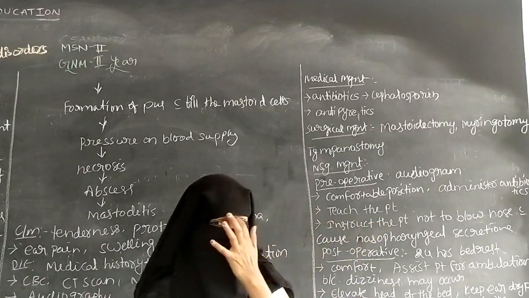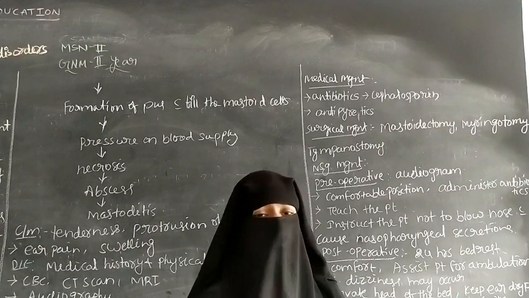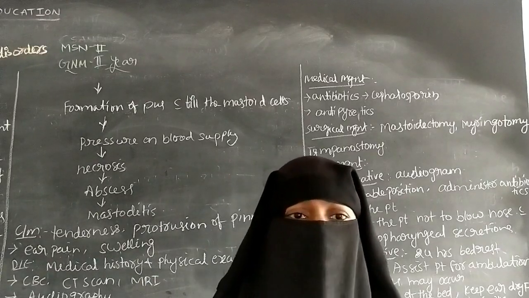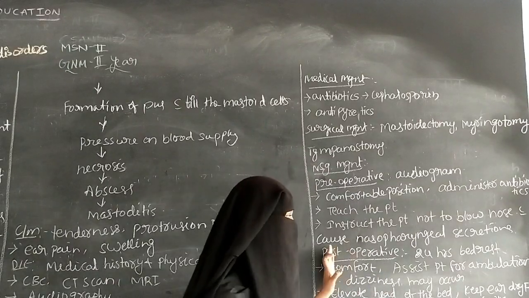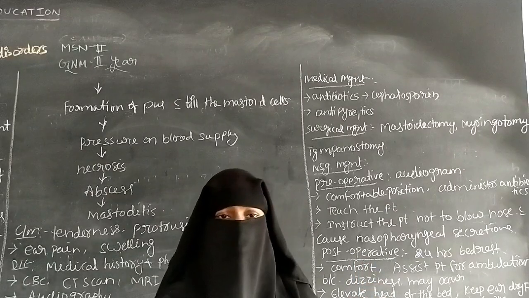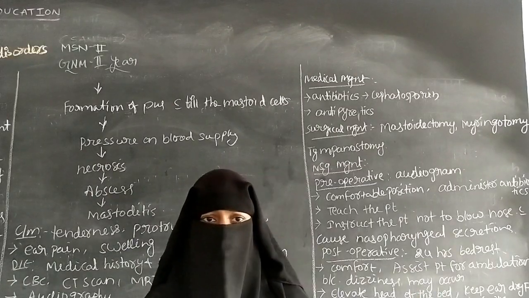And the next one is post-operative care. After the surgery the nurse has to provide the post-operative care to the patient. It includes 24 hours of bed rest and a comfortable position.